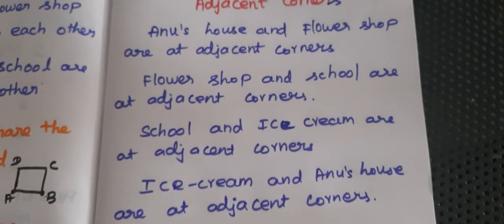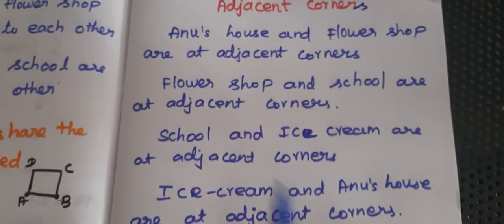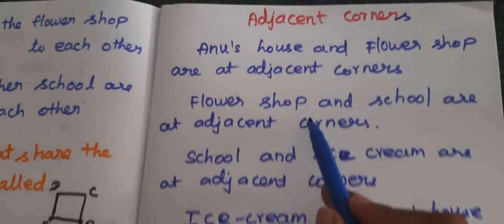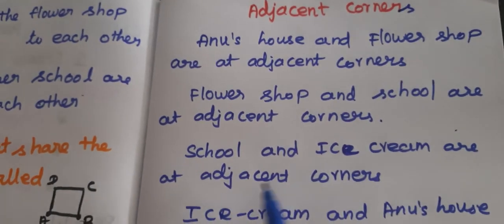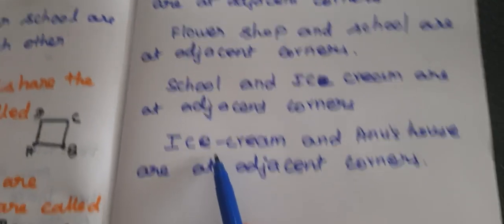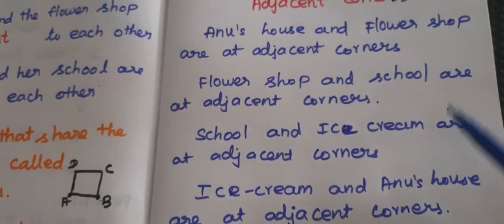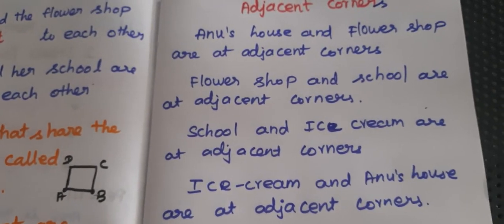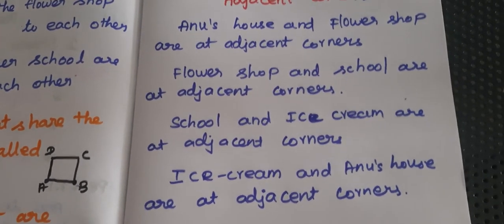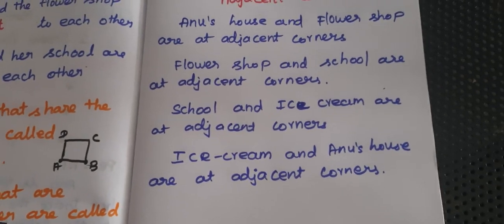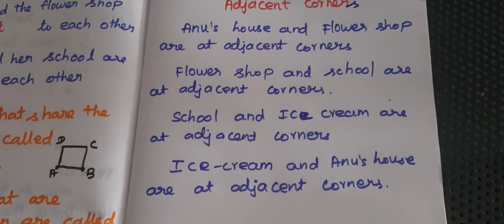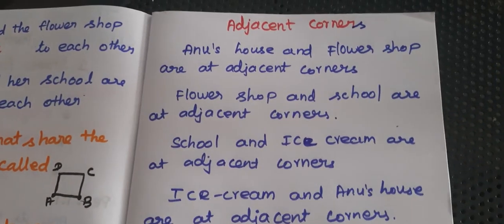So these are the adjacent corners. First you read: Anu's house and flower shop, flower shop and school, school and ice cream shop, and ice cream shop and Anu's house. You have to write this in your studio. Those who do not have the studio, please take your notebook and note down all the points.